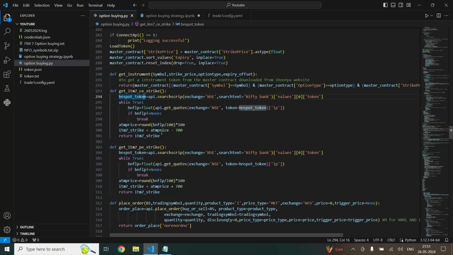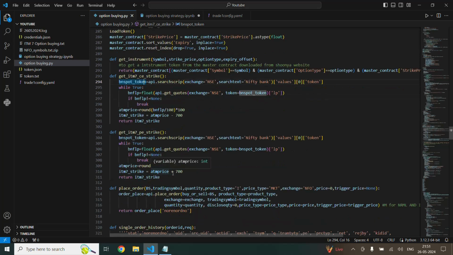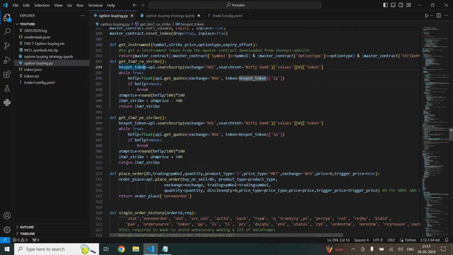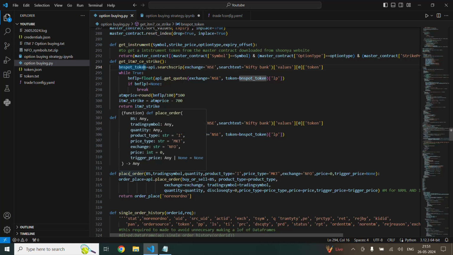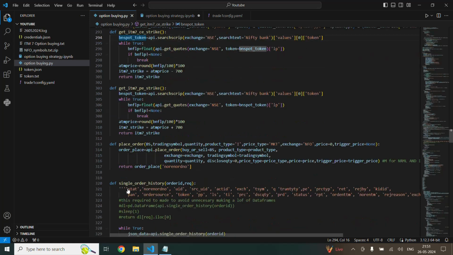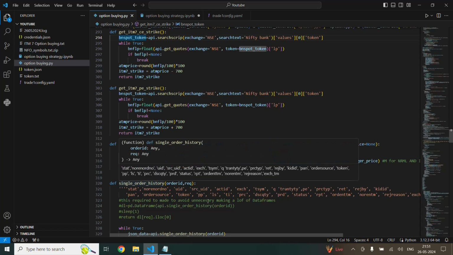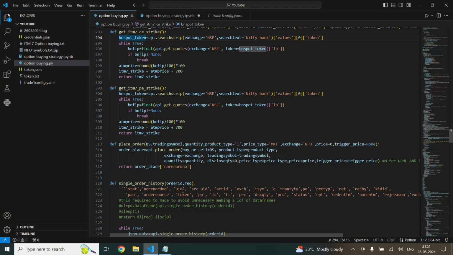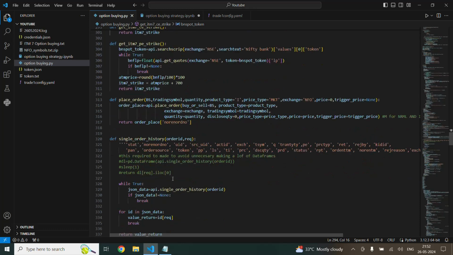So I'm going to minus 700. This will return the in the money 7th strike of call option. And for the put option, I'm going to add 700 to the ATM price. After that, I'm going to define another function, place order. This will place the order which I'm going to place. After that, again this will give the latest price at which the order has been placed.